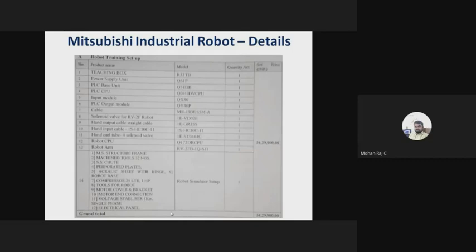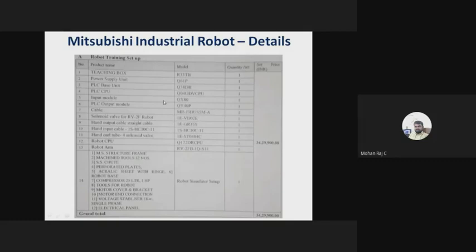And these are the mechanical parts, like that they have given. The cost of the robot is 34 lakhs 29,009, approximately 34 lakhs. Here they have mentioned the optical cable, and the solenoid valve series, and the MRJ cable, MRJ3 bus. It is an optical cable.